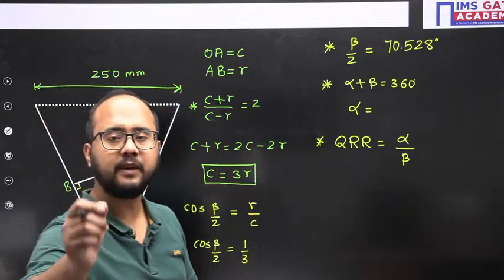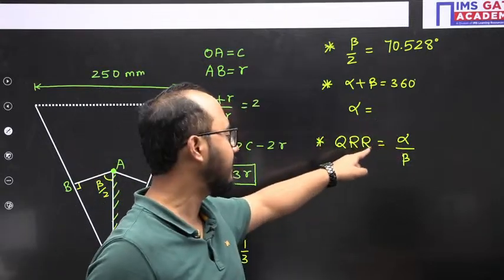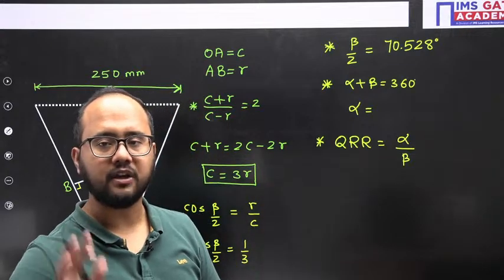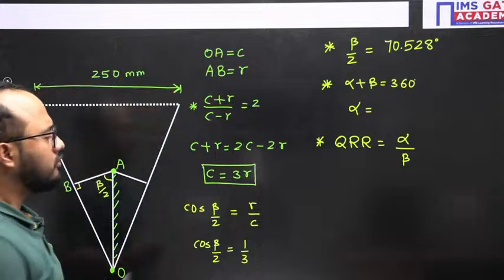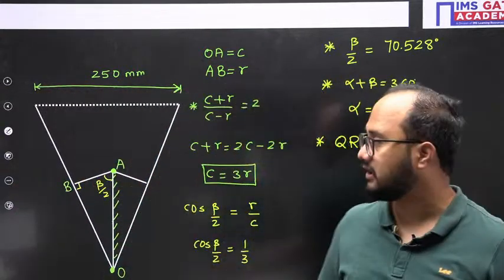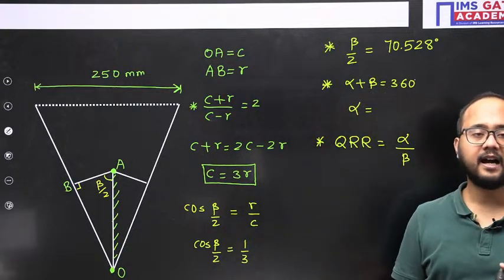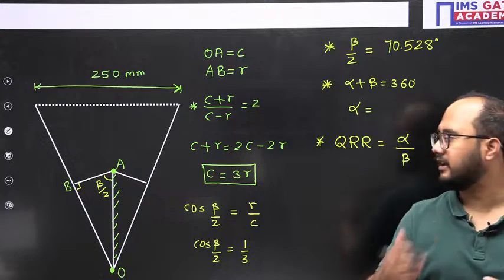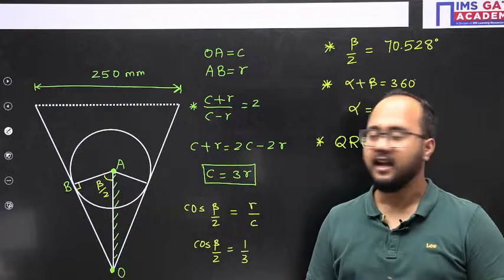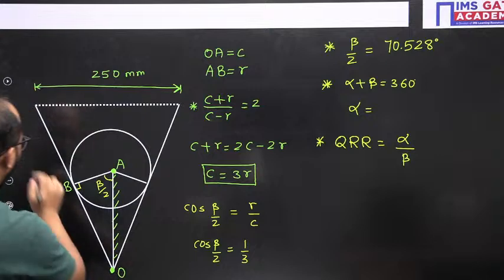Everyone please mention your answer for alpha, then please mention your answer for the quick return ratio also. That calculation you can do very easily. So the quick return ratio we have found out, simple thing. Now second, actually the first part that they are asking, the length of the slotted bar. Again we have to use trigonometry here, because the total stroke length is 250.